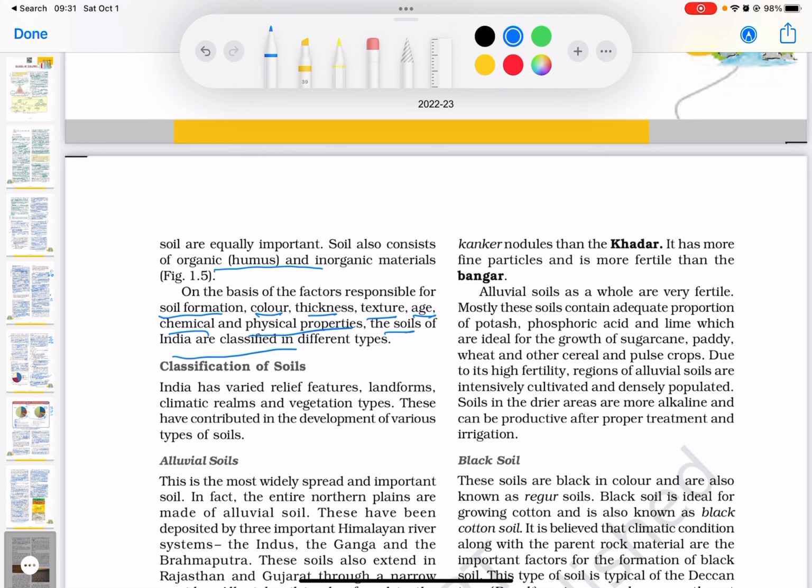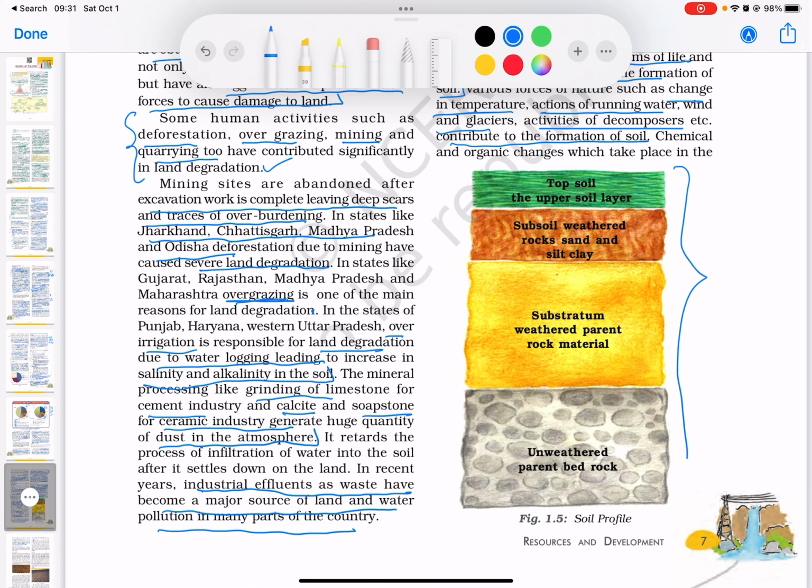Now, this is an important diagram which shows you the soil profile. So you can see that the top soil is a very small layer, right?